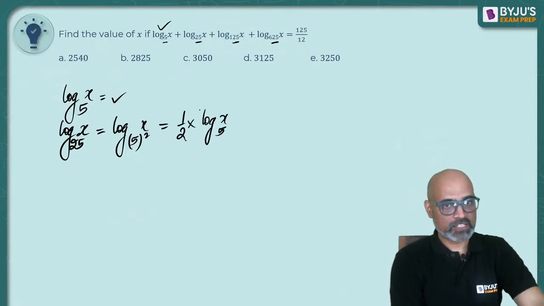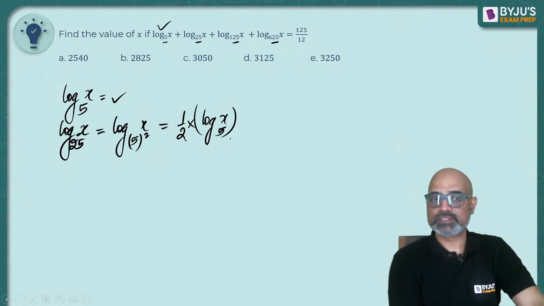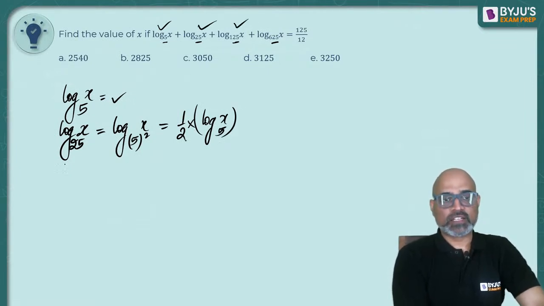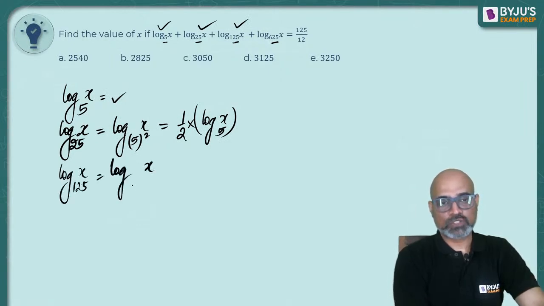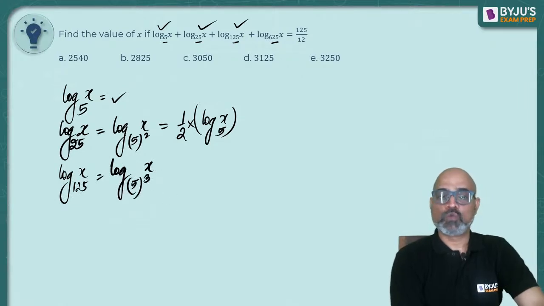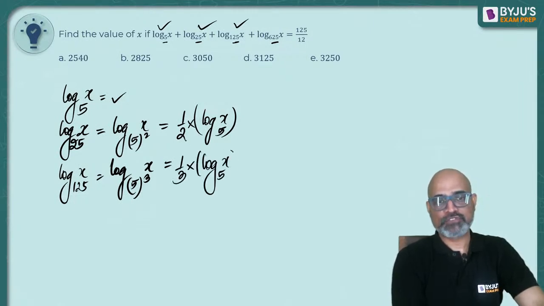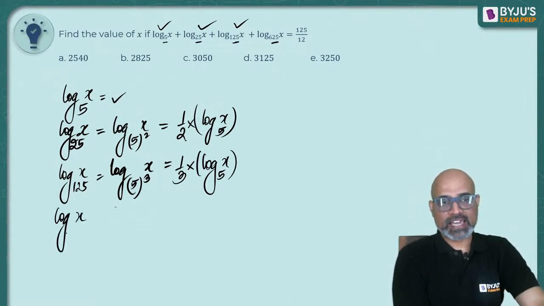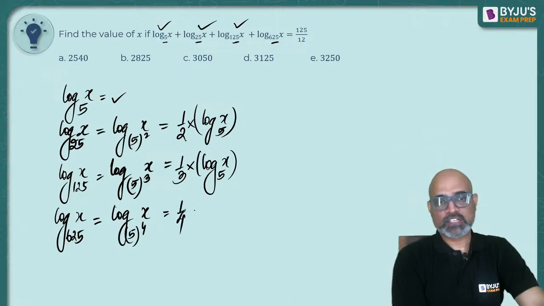We did this today itself. It's not like we have done it before. Okay, the third one. Similarly, log x to the base 125 can be written as log x to the base 5 cubed. What happens when you have power on the base? That 3 comes in the front and becomes 1 by 3. And you'll be left with just x as the value and 5 in the base. Similarly, can we write log x to the base 625 as log x to the base 5 to the power 4, which makes it 1 by 4 into log x to the base 5.